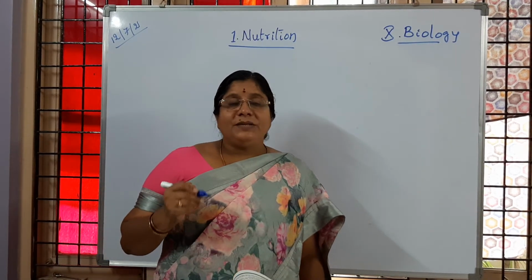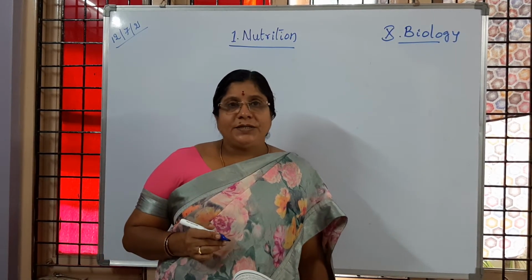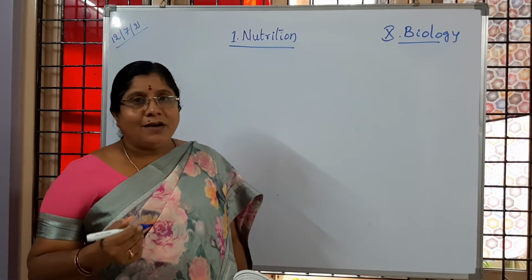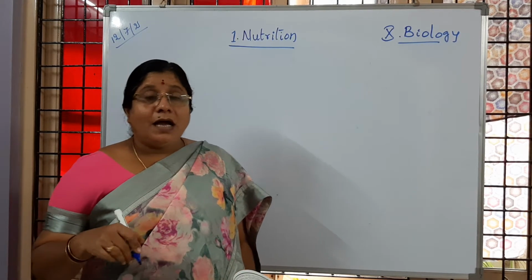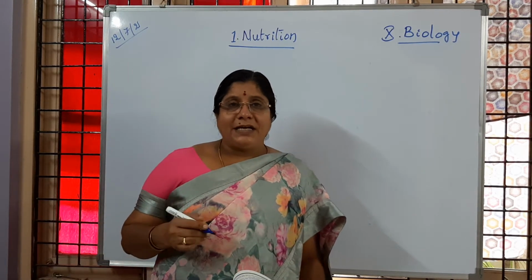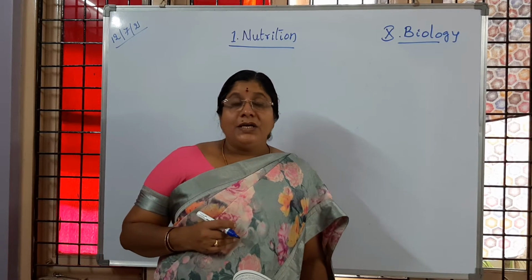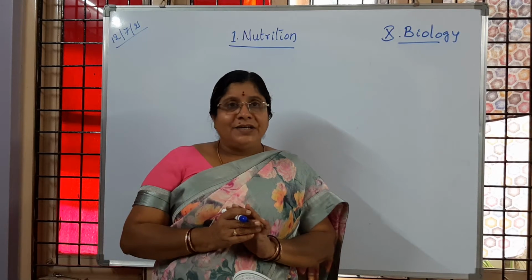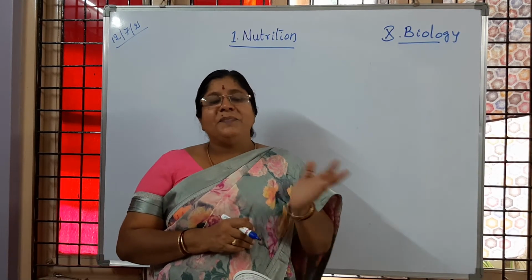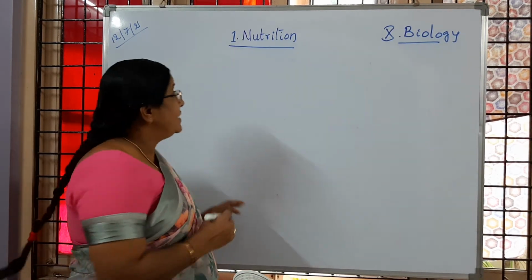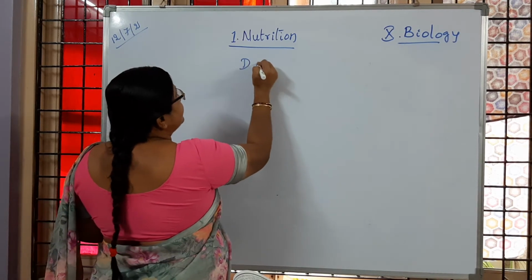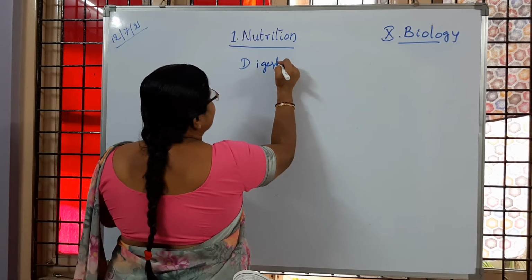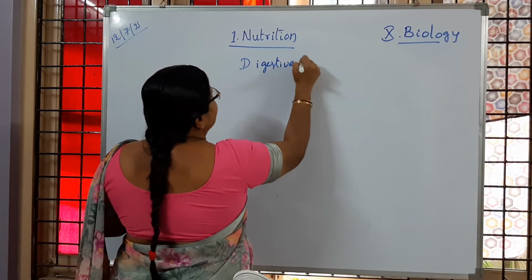You just learned the parts of the digestive system: mouth, gullet, esophagus, small intestine, large intestine, stomach, then associated glands like liver, pancreas, then rectum and anus. The digestive system helps in bringing about the process of digestion, and it has important functions. What are those important functions carried out by the digestive system?